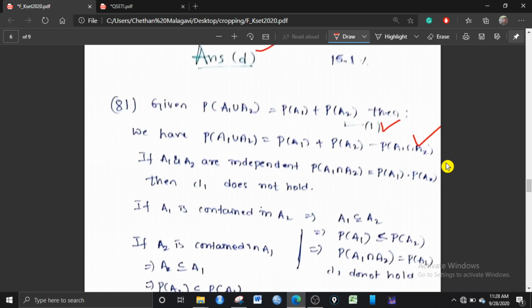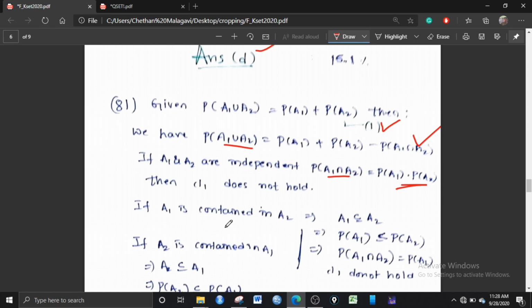And if A1 and A2 are independent, what is the meaning of independent? The probability of A1 intersection A2 equals the probability of A1 into the probability of A2. That is, A1 and A2 are independent. If these are independent, this case will hold. But if you put this in equation 1, this will not hold, because it is the probability of A1 plus the probability of A2 minus the probability of A1 into the probability of A2. So this term will be subtracted, so this is not equal to equation 1. So 1 does not hold here.